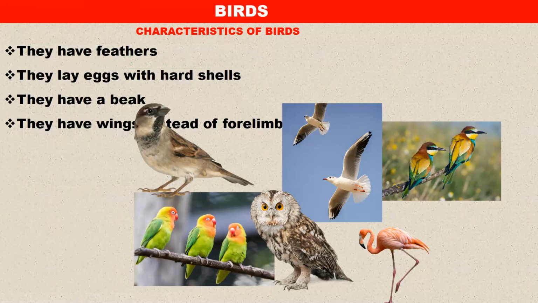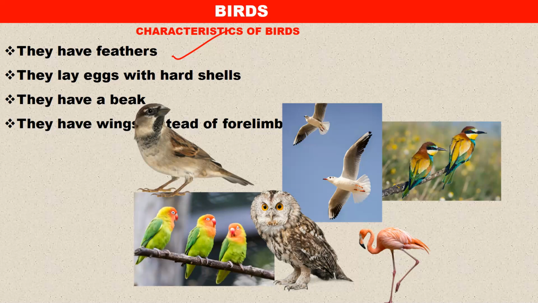Let us look at birds. So what are the characteristics that enable us to classify things as birds? One, feathers. The major classification is feathers. All the animals have feathers, as you can see from the pictures here.